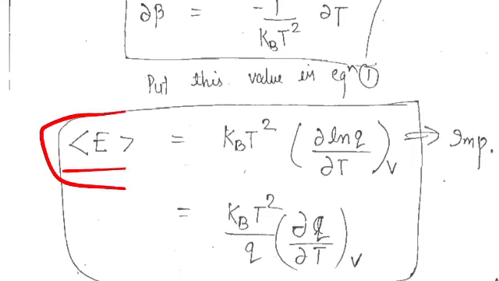So this is very much important. You can mug it up also, but if you are not memorizing this expression, then there is a short trick I told you: you know that beta equals 1 upon kB T. In the questions, I will cover some of them after some time, but for your knowledge, if the partition function expression, the Q expression, is not given in the form of beta, but is given in the form of temperature, then you have to just put beta equals 1 upon kB T and you will get your answer.